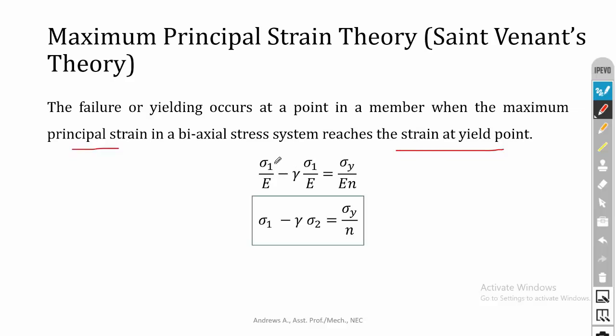We know that strain is equal to sigma by E. So this is the strain in one direction minus gamma into the strain in another direction. Here gamma is Poisson's ratio, that is lateral strain divided by longitudinal strain, and this is equal to sigma y divided by E into n. E will get cancelled. Finally we will get sigma 1 minus gamma into sigma 2 is equal to sigma y divided by n.